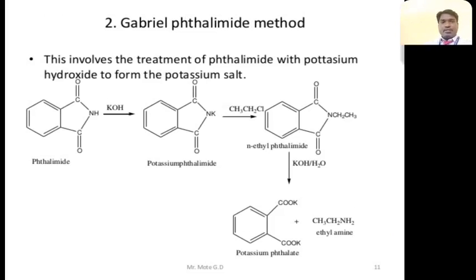Gabriel phthalimide method. This involves the treatment of phthalimide with potassium hydroxide to form a potassium salt. The phthalimide reacts with potassium hydroxide, and potassium phthalimide is formed. Then it reacts with ethyl chloride. You can get N-ethyl phthalimide. Then it reacts with potassium hydroxide. You can get potassium phthalate and ethylamine.